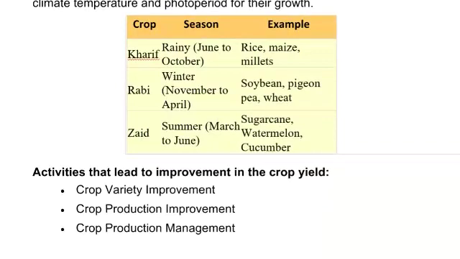After that, there are three types of crops: Kharif crops, Rabi crops and Zaid crops. Kharif crops grow in the rainy season from June to October, Rabi in the winter season from November to April, and Zaid in summer from March to June. Examples are mentioned over here for all the three.